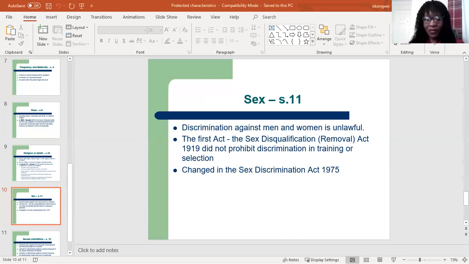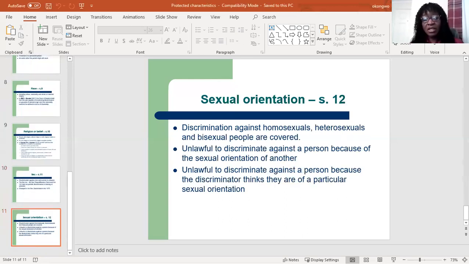Then we have sexual orientation, which can be found in section 12 of the Act. All right, so when we talk of sexual orientation, we mean orientation towards persons of the same sex, or persons of the opposite sex, or persons of either sex.